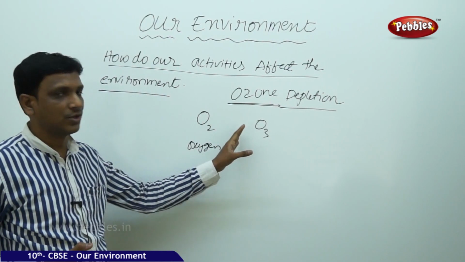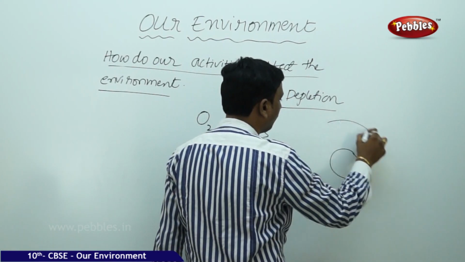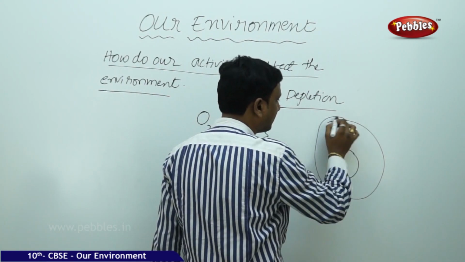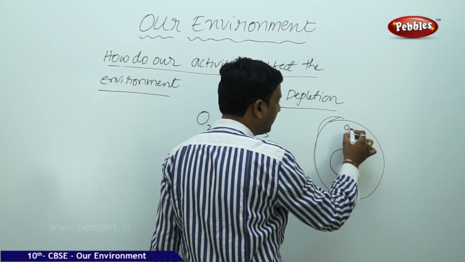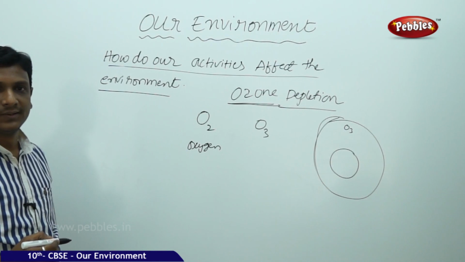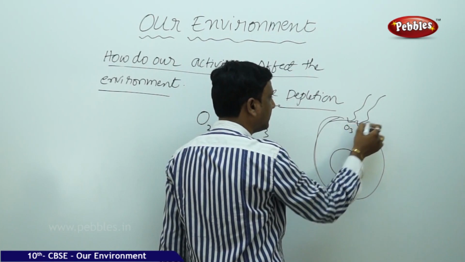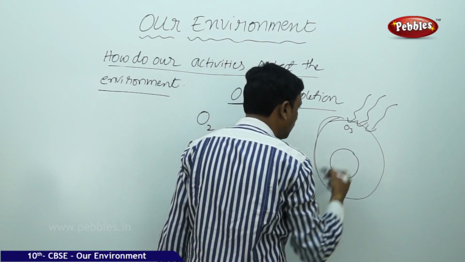Where is this ozone present? If this is the Earth, Earth is surrounded by the atmosphere, and at the higher level of the atmosphere O3, ozone, is found. So how is the ozone formed? Ozone is formed by ultraviolet radiation. The radiation that reaches the Earth passes through this ozone.